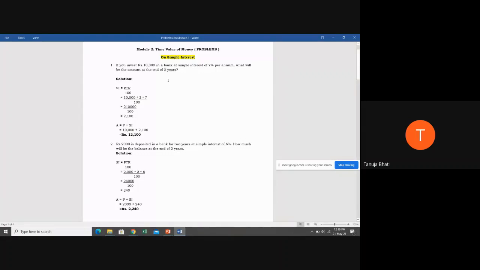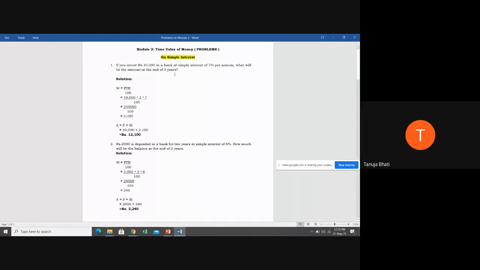Okay, how do you calculate simple interest, students? So let us see the solution. Simple interest is P times T times R divided by 100, where P is 10,000 rupees. Time is 3 years as given in the problem. R is 7%, so 7 divided by 100. When you multiply 10,000 into 3 into 7, you get 2,10,000 divided by 100. So your simple interest is 2,100. Simple interest is the same in every year, students.